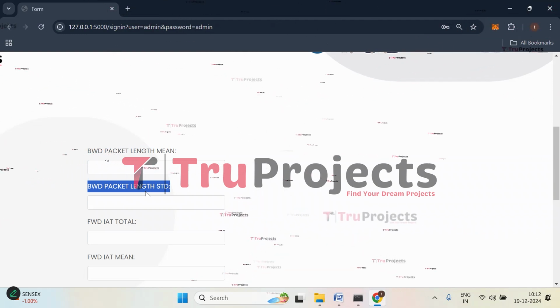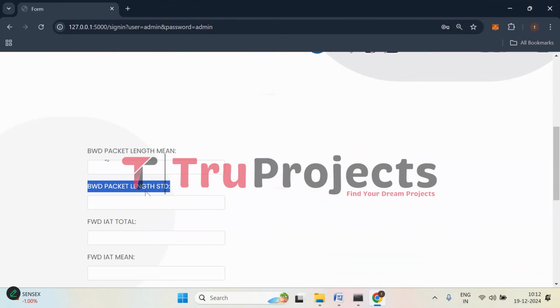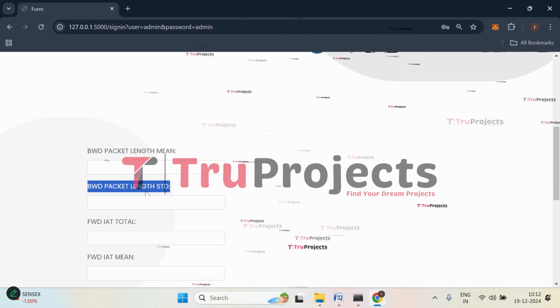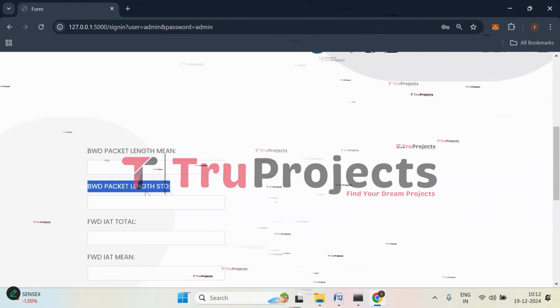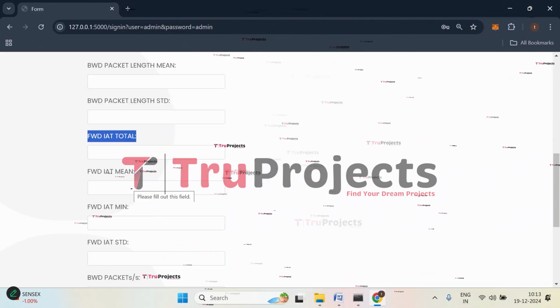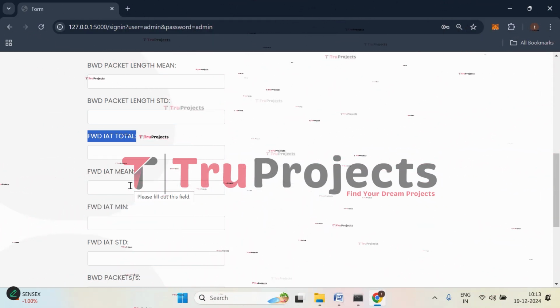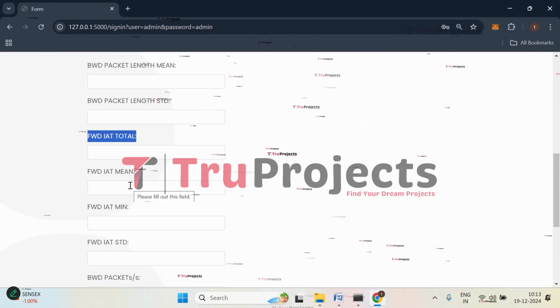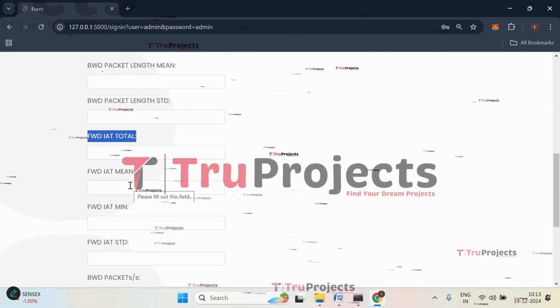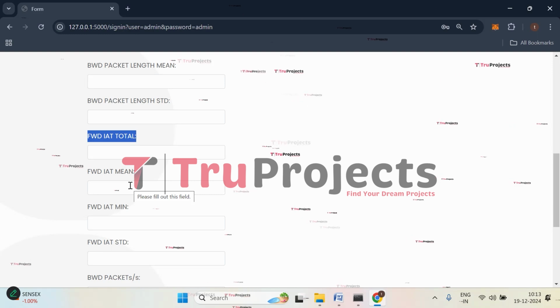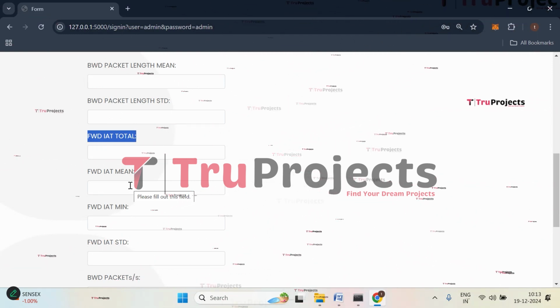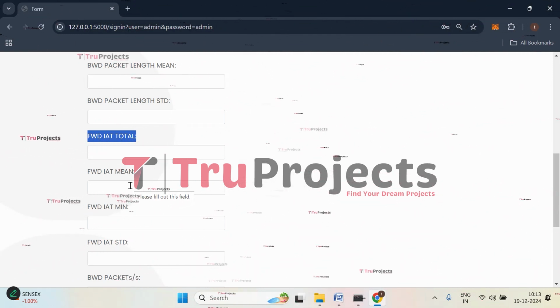It indicates how much the packet sizes deviate from the average size, helping to measure the variability of data transfer in the reverse direction. Then forward IAT total, where FWD refers to forward and IAT refers to the inter-arrival time, and this parameter represents the total time difference between the arrival of consecutive packets in the forward direction, that is from source to destination, during a session or connection.